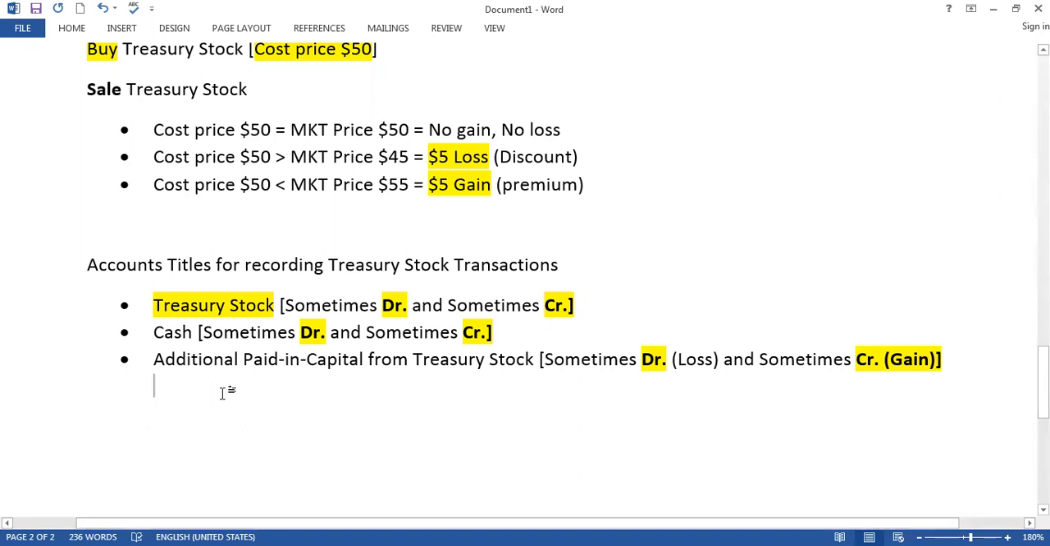Clear? Treasury stock is sometimes debit. Now try to recall. When is treasury stock debit? If you buy treasury stock, it is debit. When you record treasury stock credit, it is if you sell treasury stock.